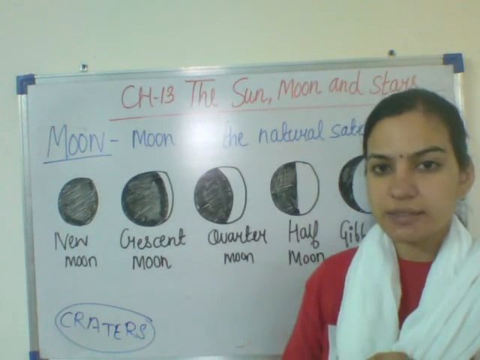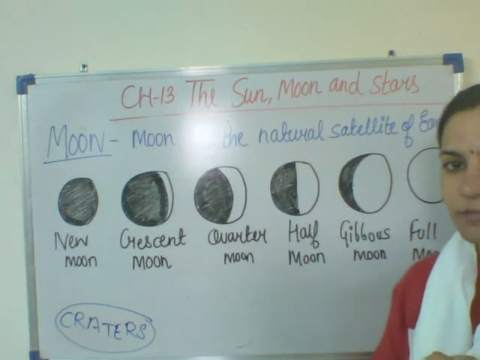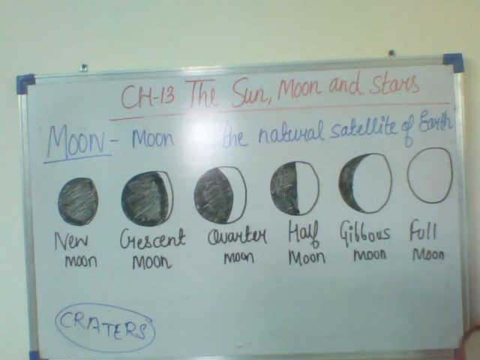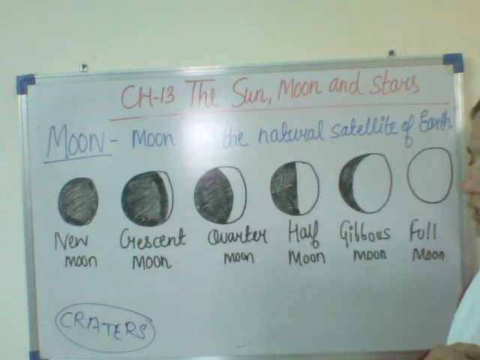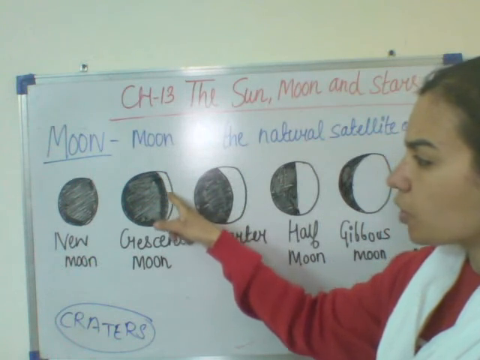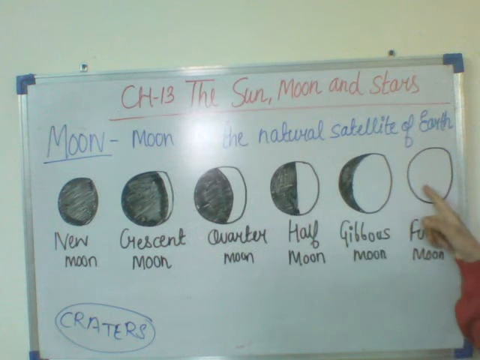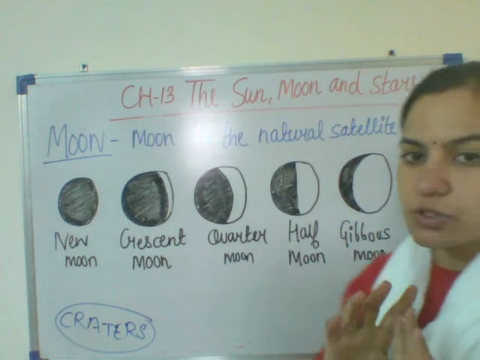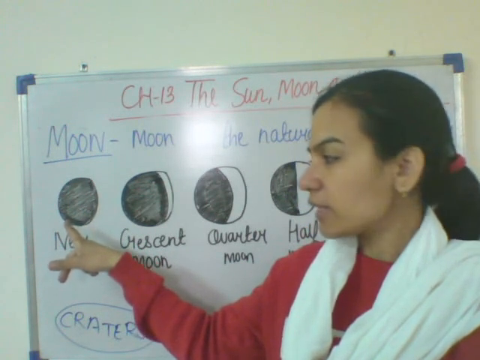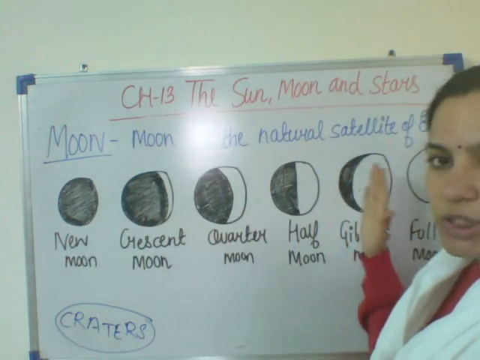28 days. Now, at night we are able to see the moon and we are able to see different shapes. You have noticed it. Sometimes we are able to see the full moon, sometimes only the half part of it, sometimes only the quarter moon, and sometimes only a very small portion, that is the crescent moon. We see the full moon on Purnima, and when there is no moon in the sky, that day we call Amavasya. That is the new moon. So these are the different phases of the moon.